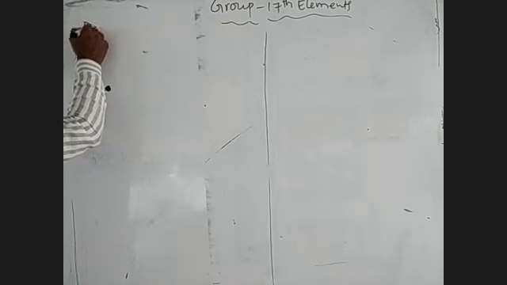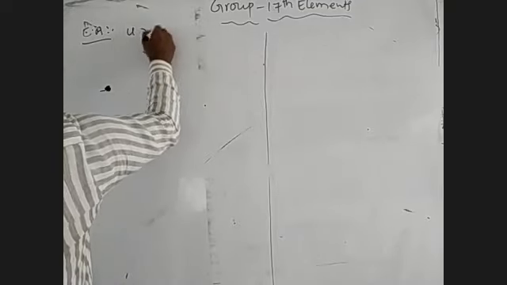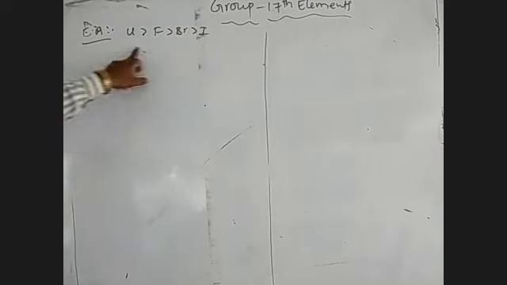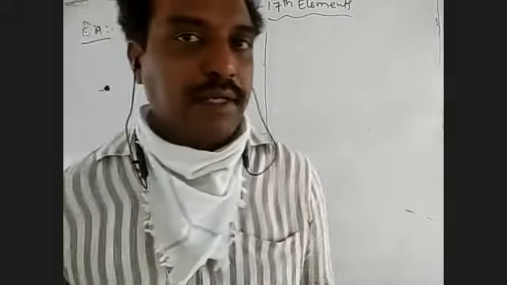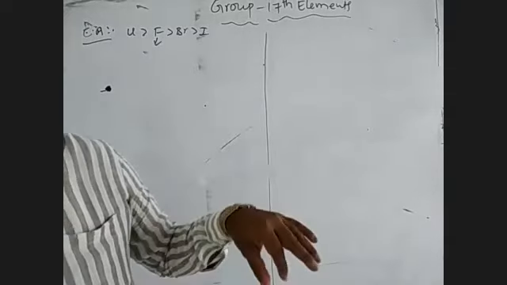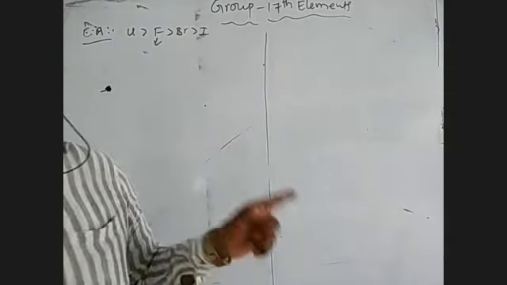Now the next property is electron affinity. In a group, top to bottom, electron affinities decrease. In every group, the second element has higher electron affinity compared to the first element. The electron affinity order of these elements is Cl is greater than F is greater than Br is greater than iodine. Fluorine has low electron affinity. In the 16th group, the highest electron affinity is shown by sulfur and the lower by oxygen.